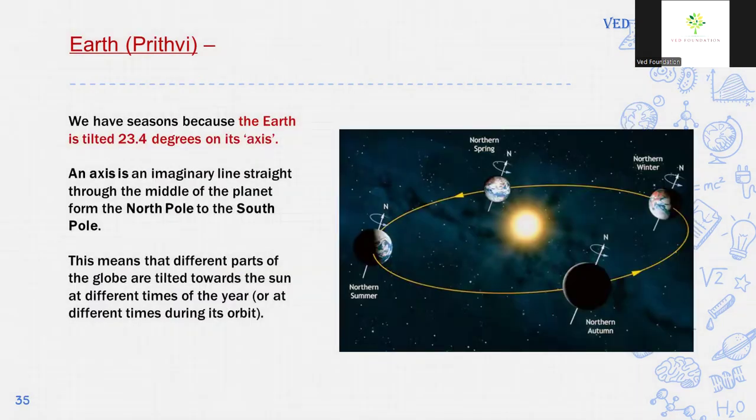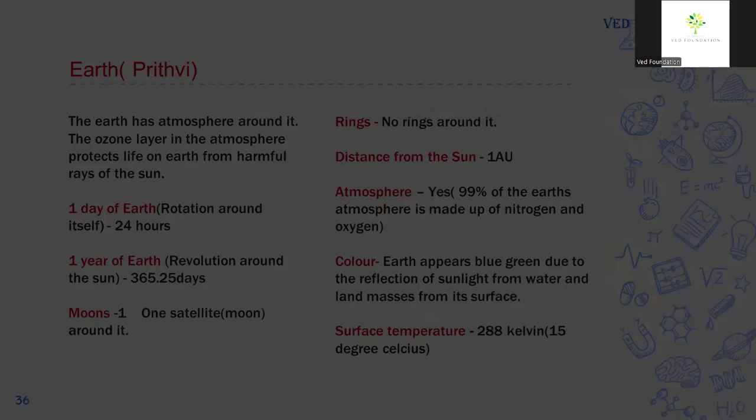We have seasons because the Earth is tilted at 23.4 degrees on its axis. The axis of rotation of Earth is an imaginary line straight through the middle of the planet from the North Pole to the South Pole. This means that different parts of the globe are tilted towards the Sun at different times of the year, and this causes seasons on the Earth.